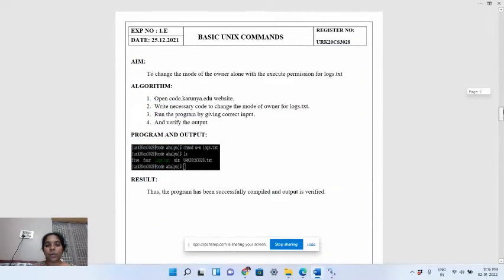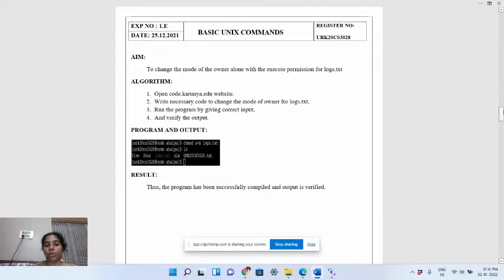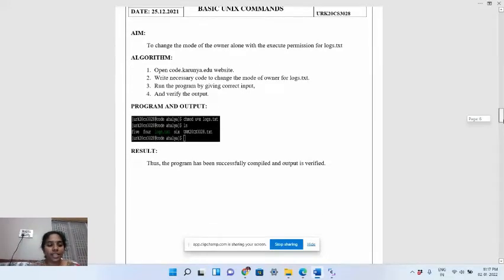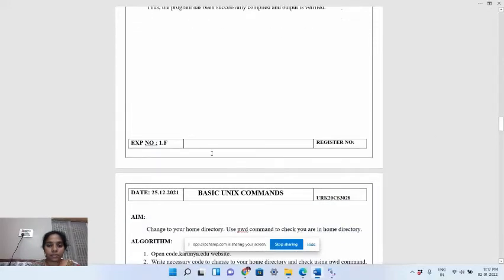Then the fifth question is to change the mode of the owner alone with the execute permission for logs.txt. So the command is chmod space u plus x space logs.txt. So the mode of the user with the execution permission for logs.txt will be changed. ls is nothing but listing all files and subdirectories in a sorted manner.